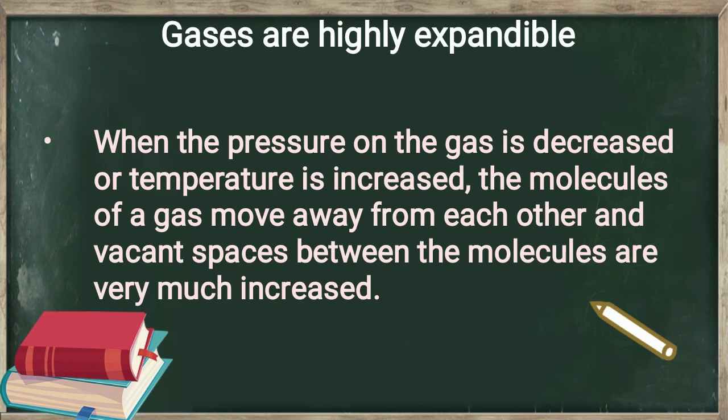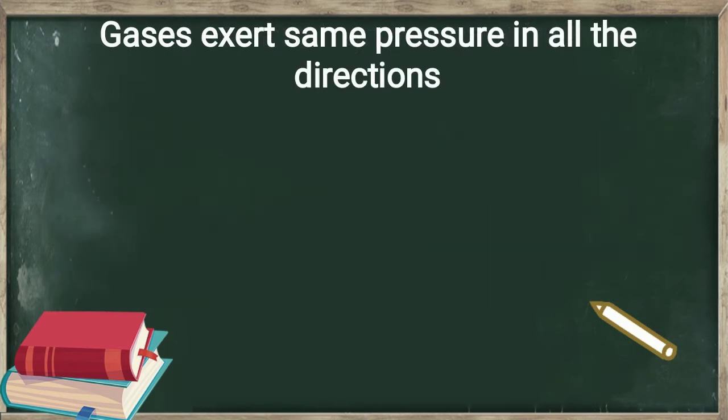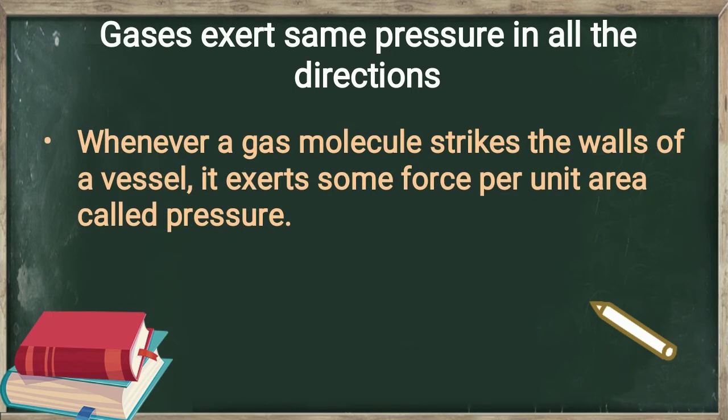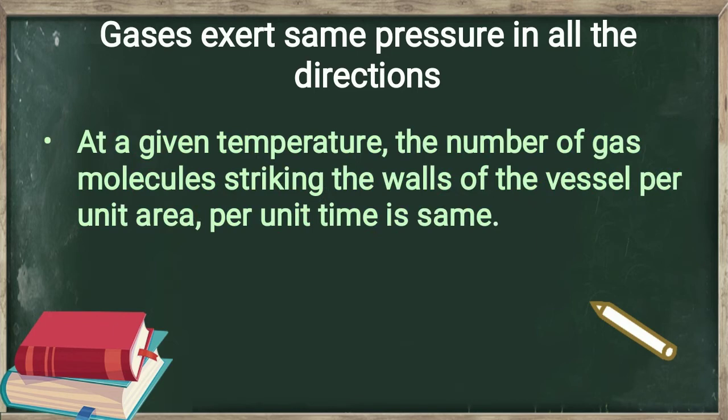The next property is that gases exert same pressure in all directions. Kinetic molecular theory states that the molecules of a gas are always in a state of rapid random motion, and during this motion they collide frequently with one another and against the walls of the container. Whenever a gas molecule strikes the wall of a container, it exerts some force per unit area, which is called pressure. And it has been found that the number of gas molecules striking the walls of the container per unit area per unit time is same.